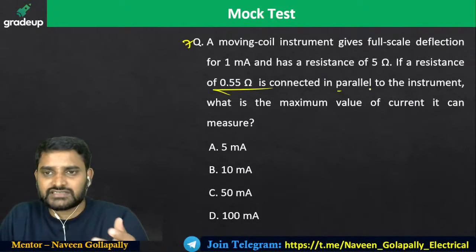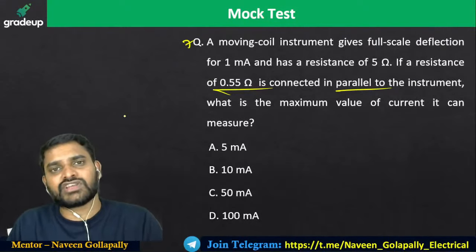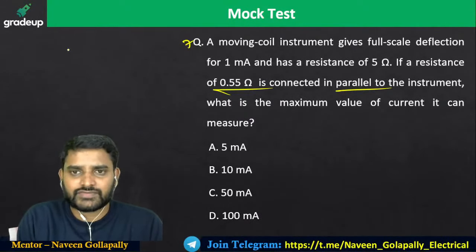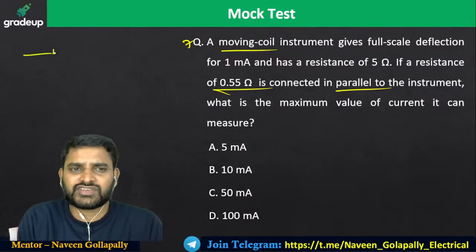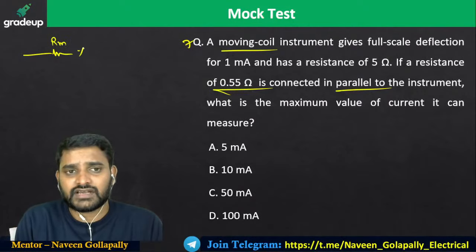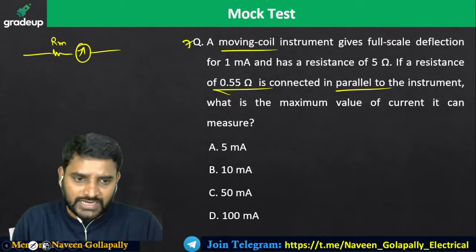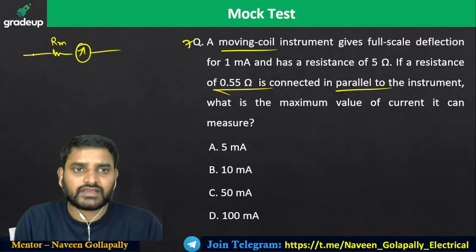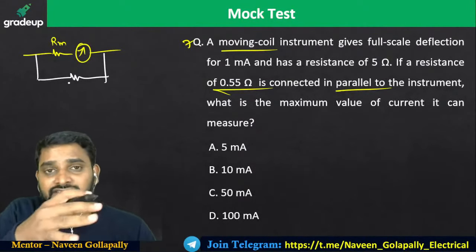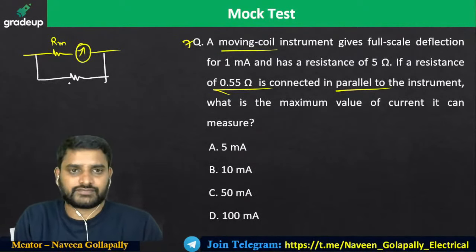No doubt, connecting in parallel, so definitely it is going to be an ammeter. If a meter is described as a moving coil, that is going to be the PMMC type. So I have Rm, I have a pointer. Now what I am doing is connecting a shunt here. If I connect a shunt, then it will be converted into a moving coil ammeter.